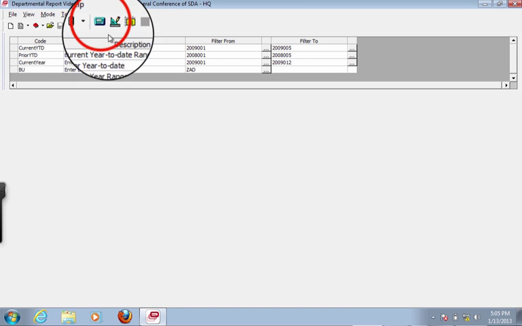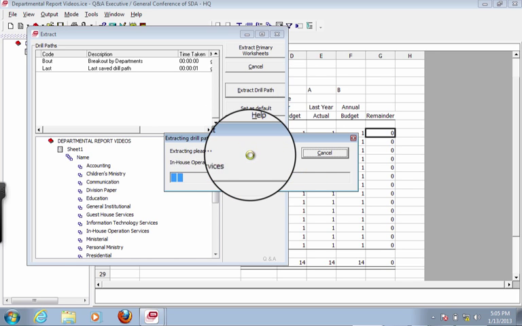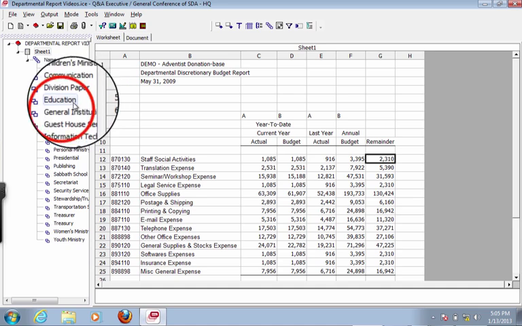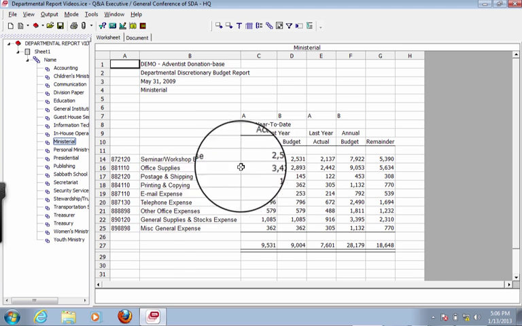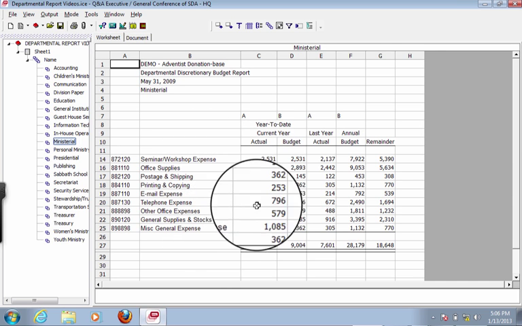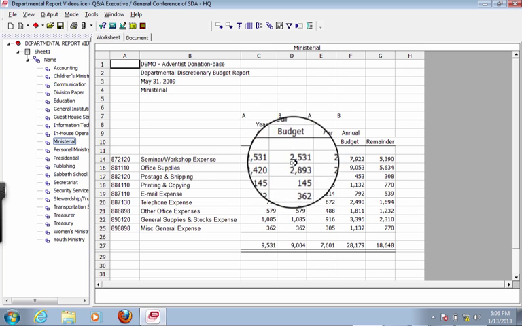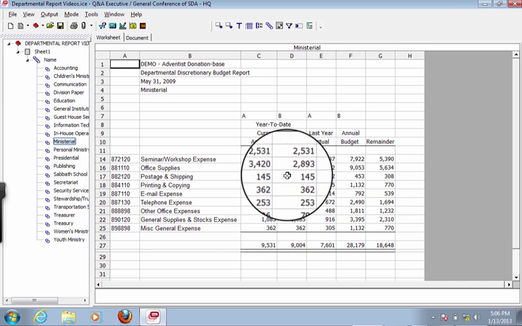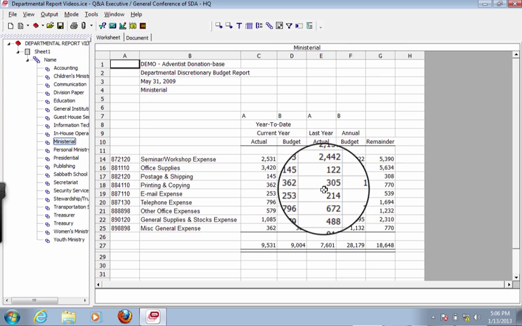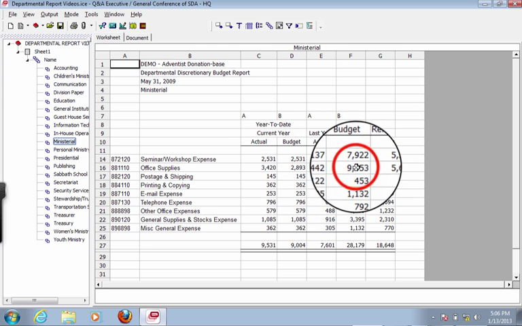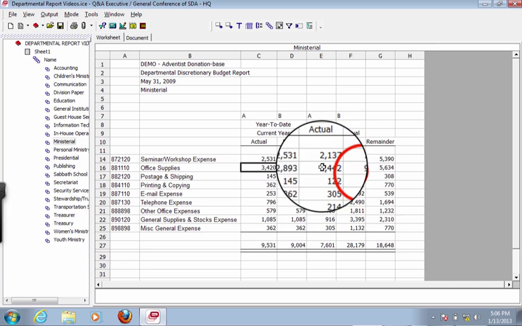And so we'll extract this baby, and we'll extract the drill path here, and you can see it going crazy there doing this little thing, and it now is able to show each of these departments how they are on each of their accounts that we're giving to the departments to handle: the actual they've spent, the budget they've spent year to date, what was the actual spending and the budget amount year to date, the last year actual spending year to date, and then finally the annual budget, and then what is left over from the annual budget that is still available to be spent.